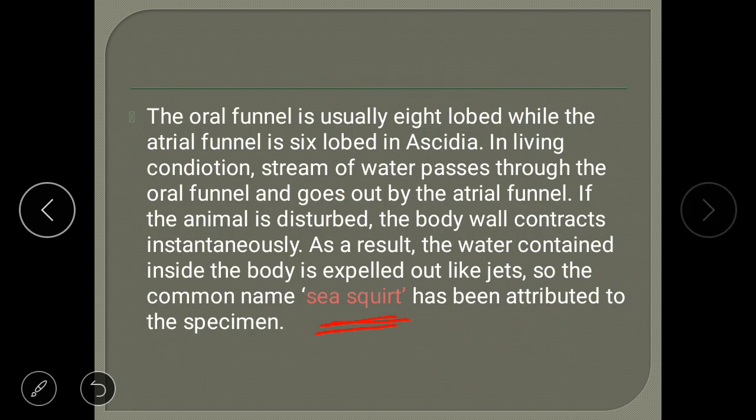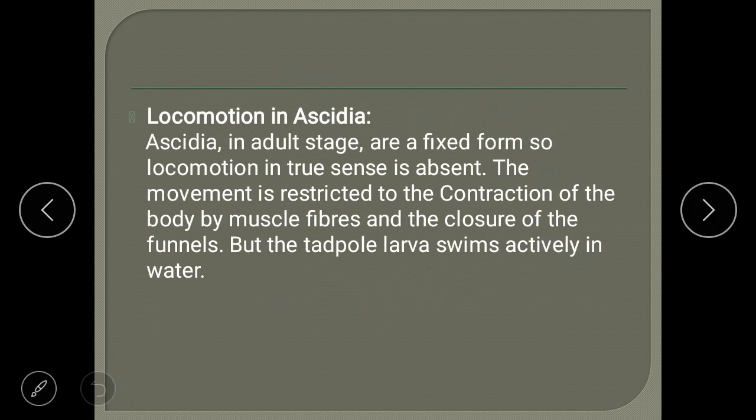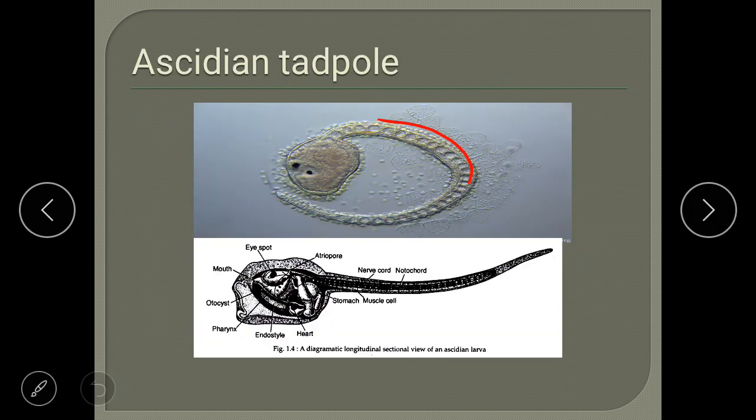So in the adult stage, they don't show movement, they are sedentary, whereas in the larval stage, by the contraction of their body and with the help of the tail, they show motility. So this is a picture of an Ascidian tadpole.